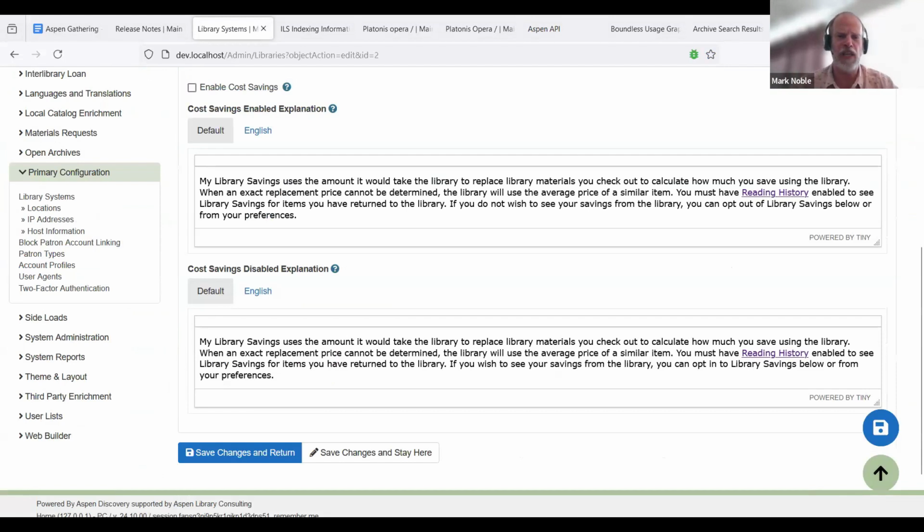This is actually enabled on the main instance, but here we can see what the options are. So you can enable it or disable it. It is disabled by default so that you can go through and set all of your replacement costs to start. There are also 2 messages that you can set up and translate: a message to be displayed at the top of the screen when it is enabled and when it is disabled. Those can be changed.